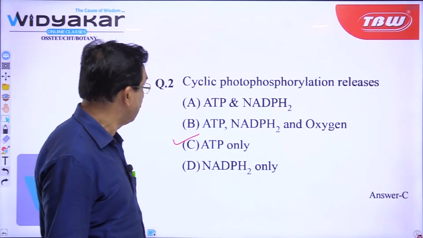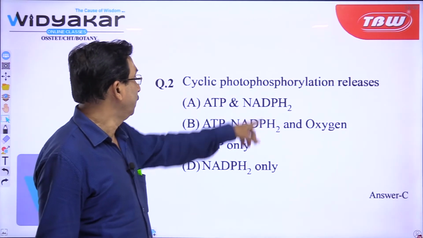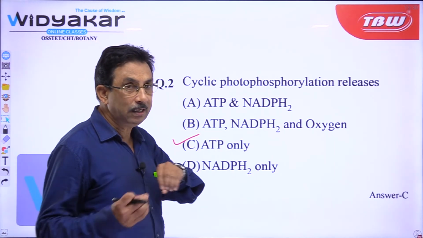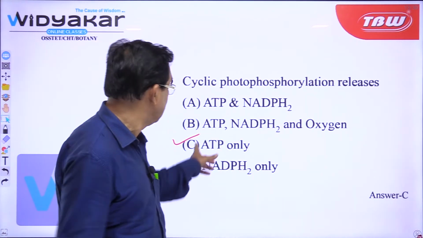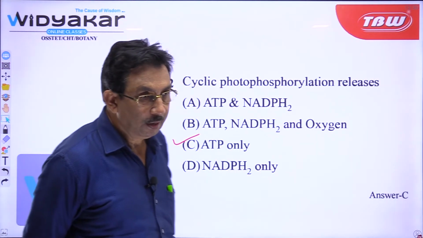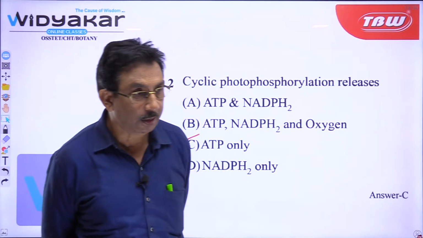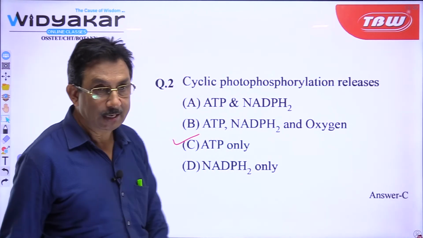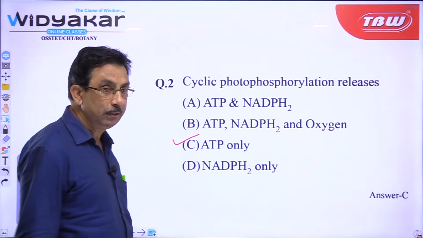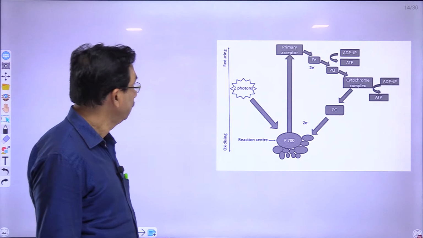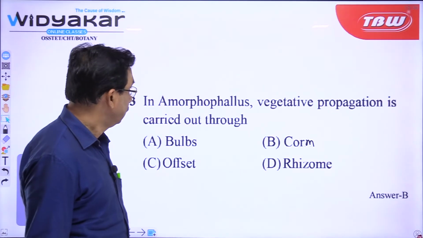So, if you go back to the answer, these cannot be the answer. That is the trick, that NADPH2 will never be there. So, the answer is ATP. So, C is the correct answer. How many of you have given the correct answer? Let us find out. Dinabandhu has given the correct answer. Sweet Tamanna has given the correct answer. Very good. So, C is the correct answer. Dinabandhu and Sweet Tamanna. Very good. You see this one, the cycle.